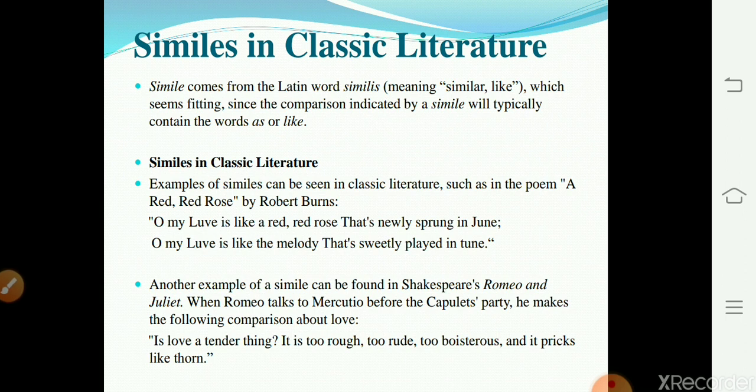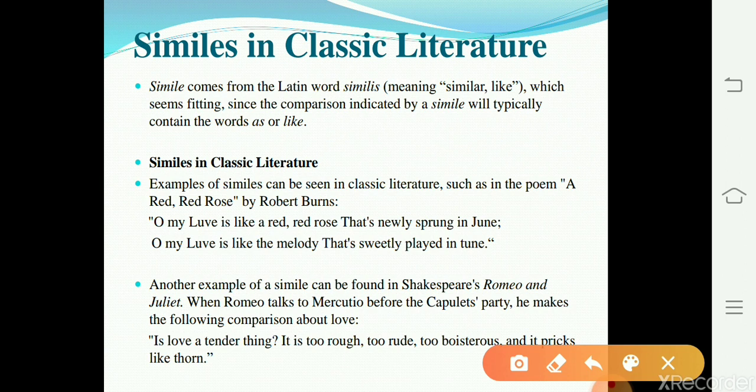We are going to look at some of the examples of similes in classic literature. First of all, we should know that simile comes from the Latin word similes, meaning similar and like, which seems fitting since the comparison indicated by a simile will typically contain the words as or like. Some of the examples of similes in classical literature.